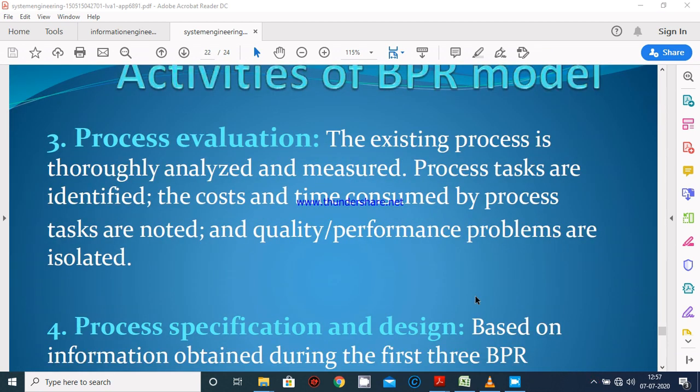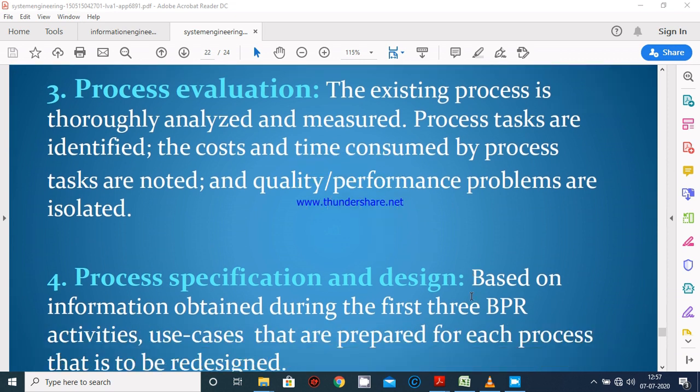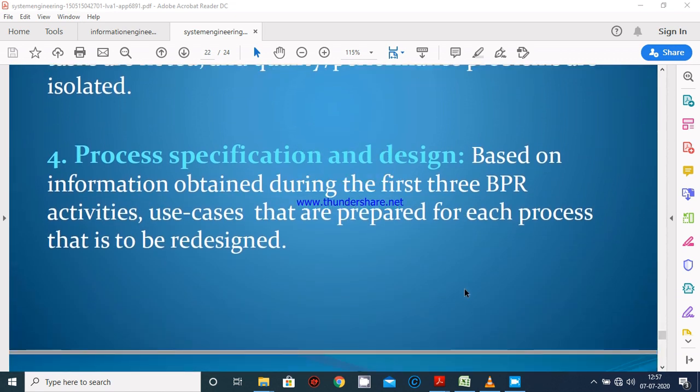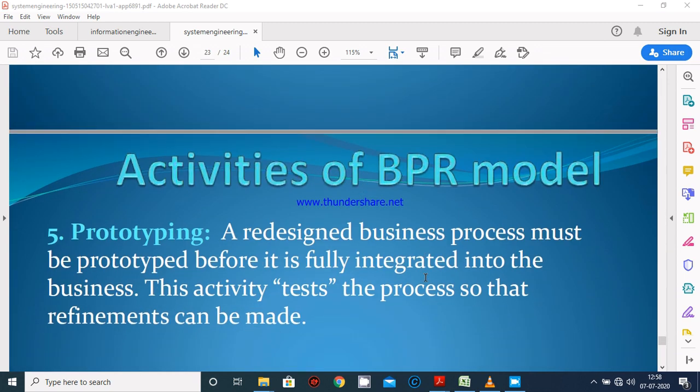Third one is process evaluation. The existing process is thoroughly analyzed and measured. Process tasks are identified. The cost and time consumed by process tasks are noted, and quality or performance problems are isolated in the process evaluation activity of product engineering. Next one is process specification and design. Based on information obtained during the first three BPR activities, use cases are prepared for each process that is to be redesigned.